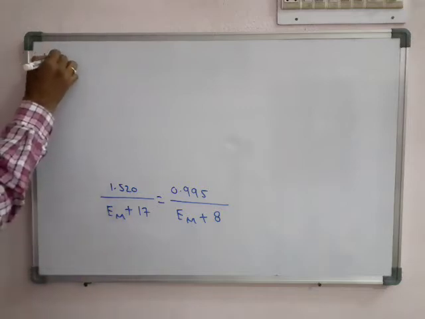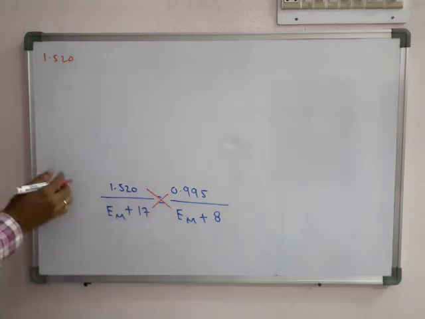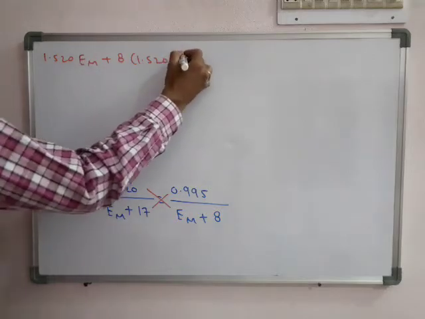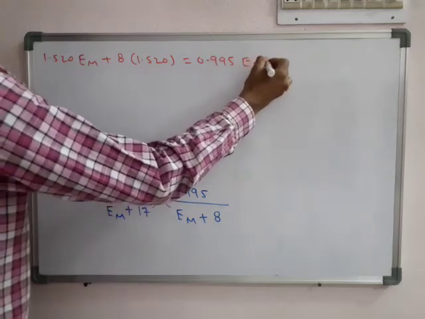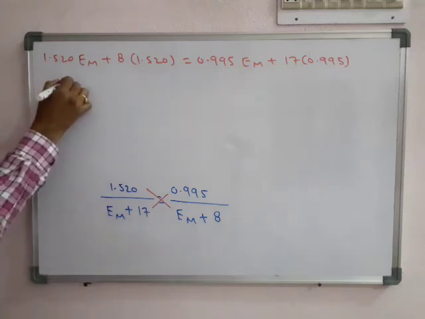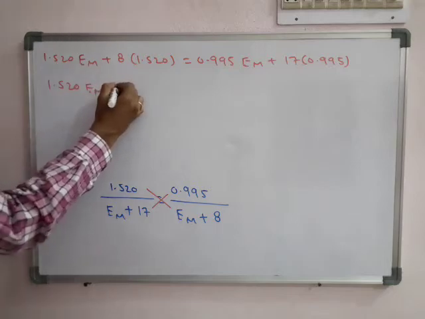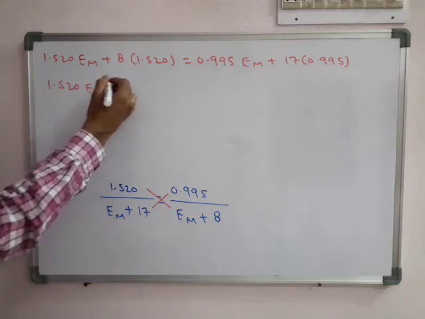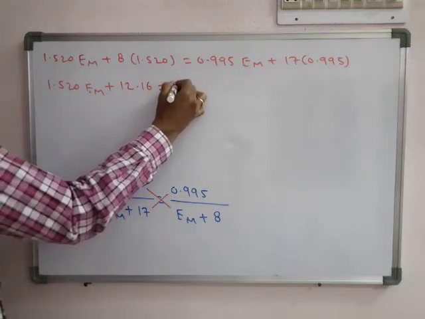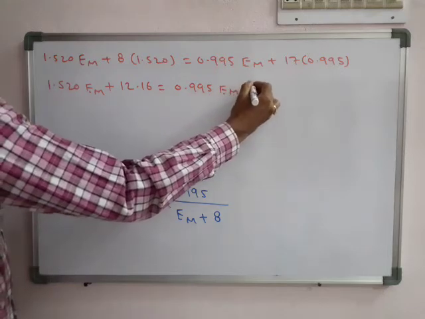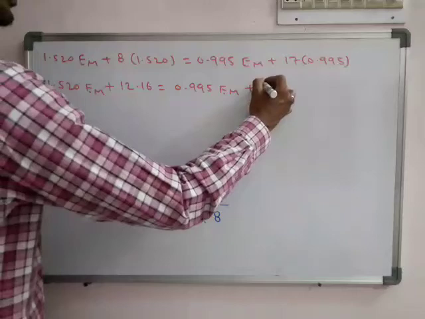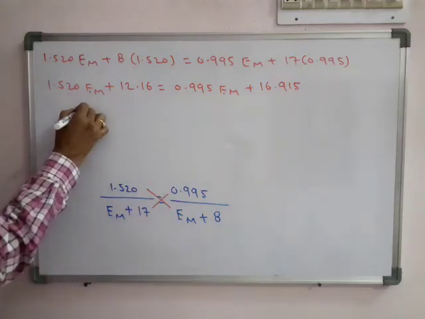So here, by cross multiplication, 1.520 into EM plus 8 equals 0.995 into EM plus 17. On calculation we get approximately 16.915, so calculations are also important.